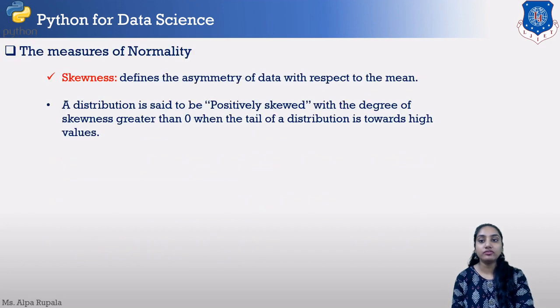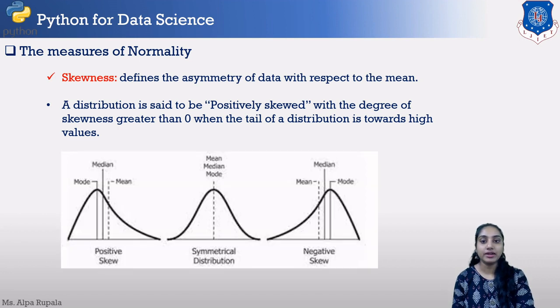Next one is measure of normality. The first measure of normality is skewness. It is defined as the asymmetry of the data with respect to the mean. According to the skew, we can have three types: positive skewed, negative skewed and normal skewed. This is the representation of positive skewed, in which the mode, median and mean have three different values. Then this is the symmetric distribution, or normal skewed diagram, in which mean, median and mode, all three are aligned. And this is the negative skewed.